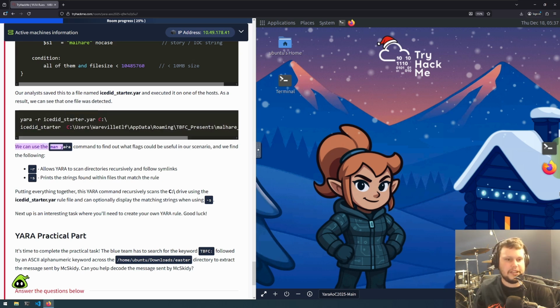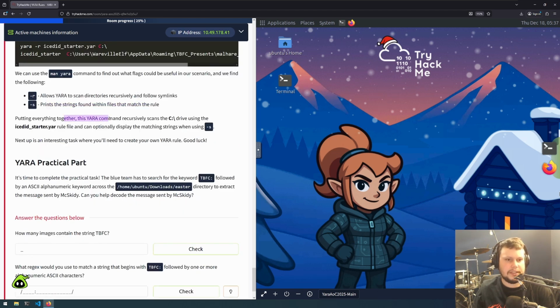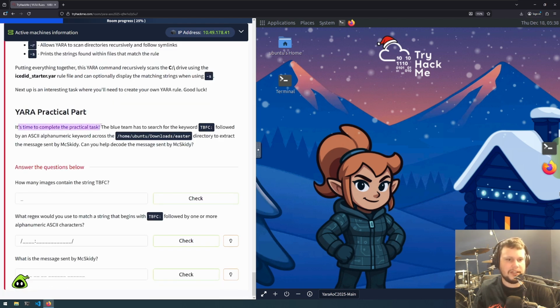We can use the man yara command to find out what flags could be useful in our scenario. We find the following. -r allows YARA to scan directories recursively and follow symlinks. And -s prints the strings found within files that match the rule. Putting everything together, this YARA command recursively scans the C drive using the icedid_starter YARA rule file and can optionally display the matching strings when using -s. Next up is an interesting task where you'll need to create your own YARA rule. Good luck.